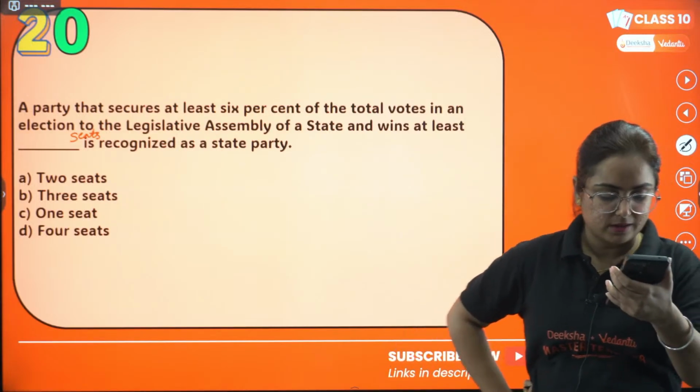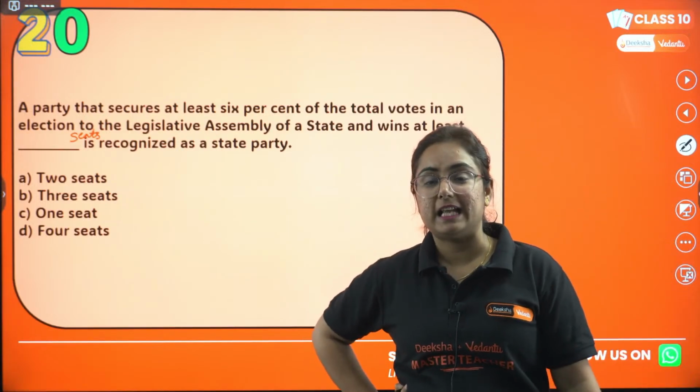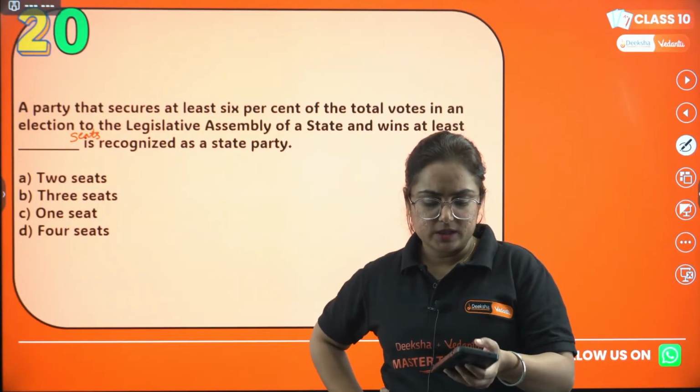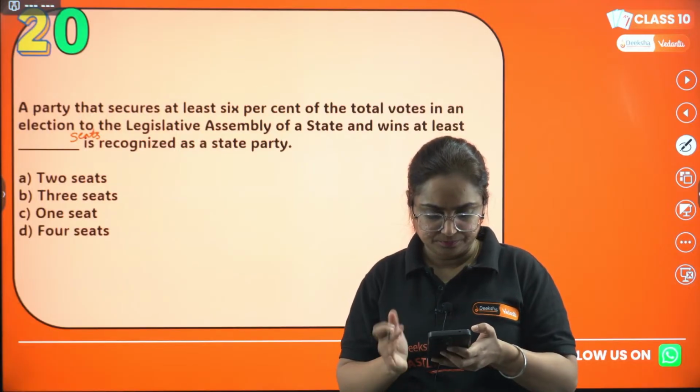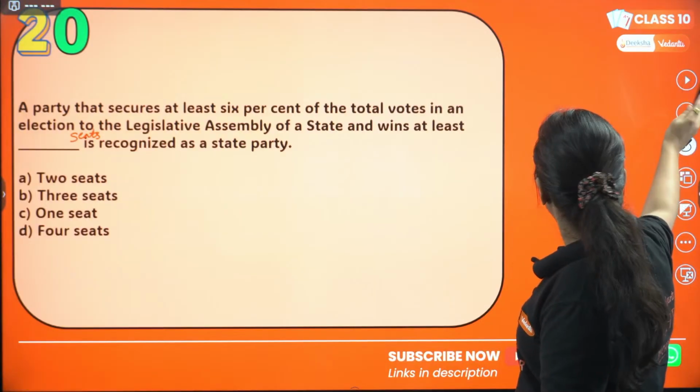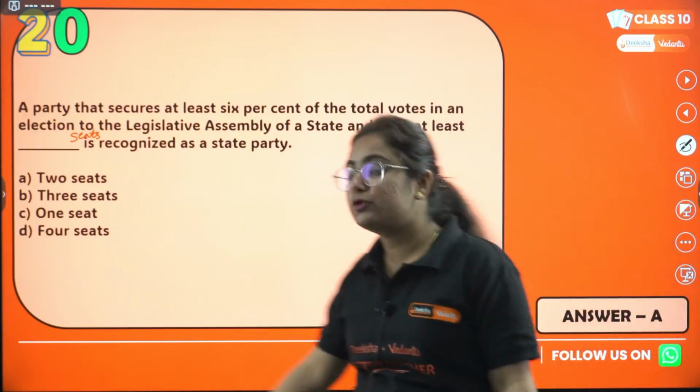Raj, you have answered it as B. Rohit answered it as A. Fine, great. I want everyone to participate. Let's check whoever is correct in this. Yes, Rohit, you are definitely correct because the answer is 2 seats.